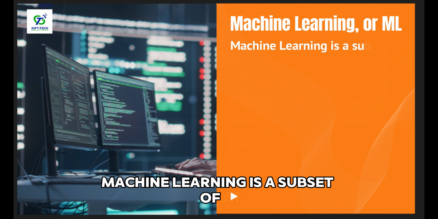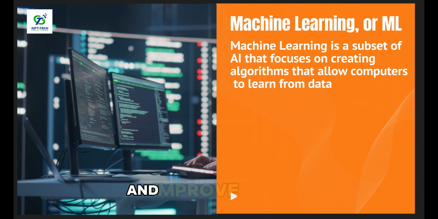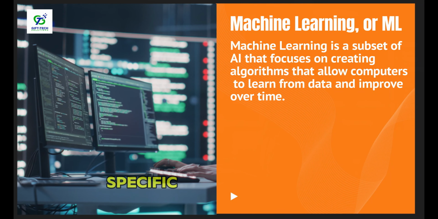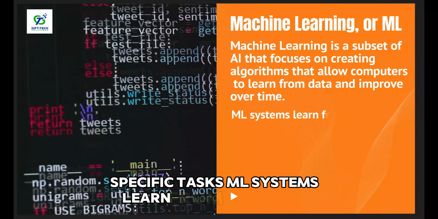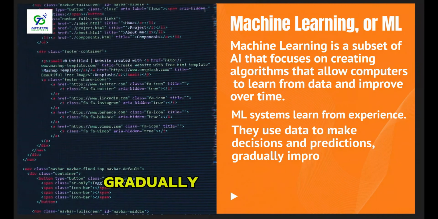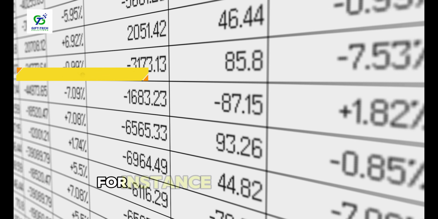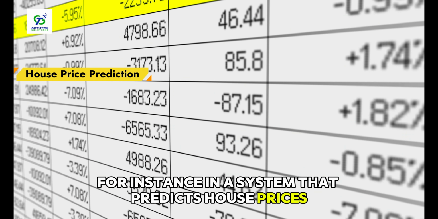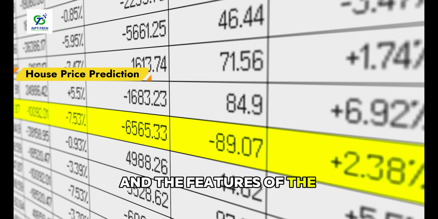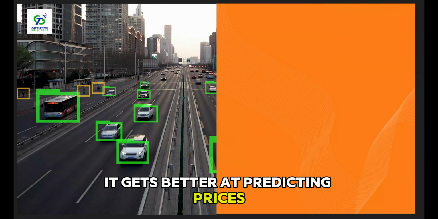Machine learning is a subset of AI that focuses on creating algorithms that allow computers to learn from data and improve over time. Instead of being explicitly programmed to perform specific tasks, ML systems learn from experience. They use data to make decisions and predictions, gradually improving their performance as more data becomes available. For instance, in a system that predicts house prices, the algorithm would learn from data like previous house sales and the features of the houses. As it processes more data, it gets better at predicting prices.